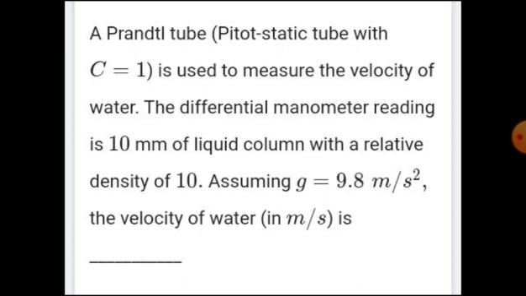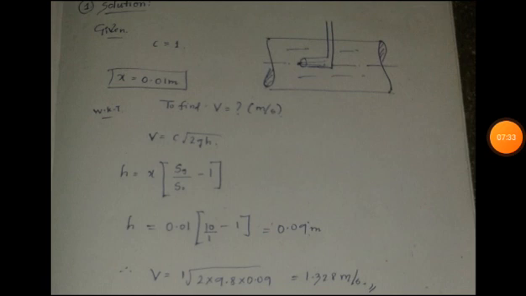I have solved this. I will show you. Okay friends, now look at the screen. You can see the solution for this question. You look at the figure that I have drawn. It's a simple circular pipe inside which you can see one L-like tube which is known as the pitot tube. This type of experimental setup is used to measure the velocity of the fluid which is flowing in the pipe. I am not explaining here the derivations behind the pitot tube. I straightaway wrote the formula: velocity V is equal to C into square root of 2gh.